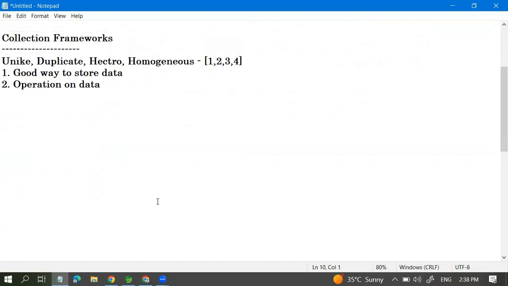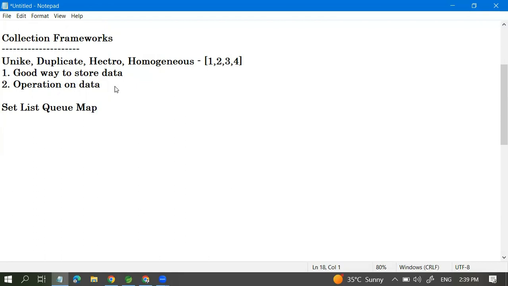Now, the collection framework and how we can use it. The collection framework provides some interfaces: if you talk about list, queue, and set, those are the interfaces, and so is map.